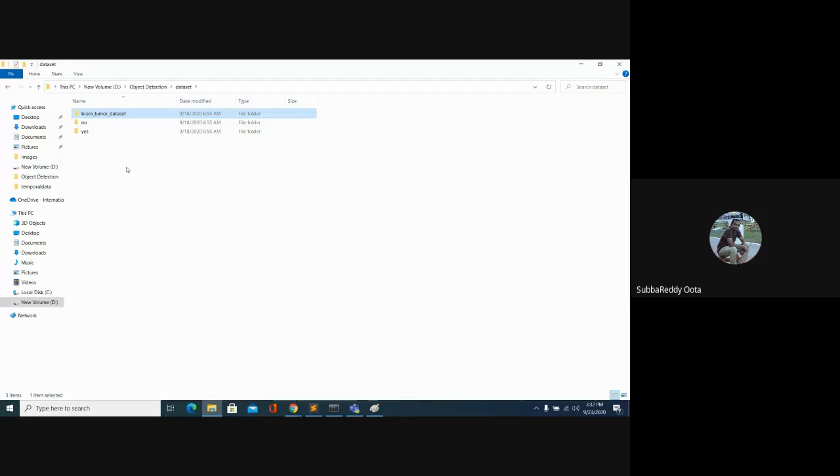But suppose we don't have that kind of folder structure. Now all the images are present in one folder itself. Then how can we apply an image classification problem? So in that case,